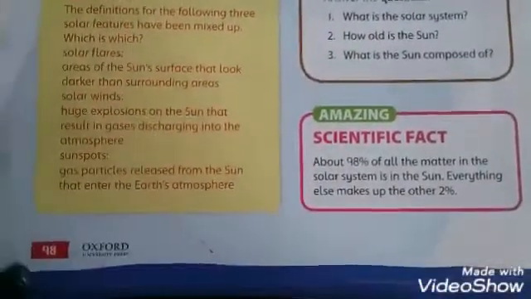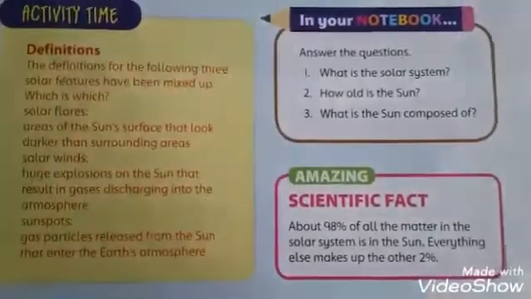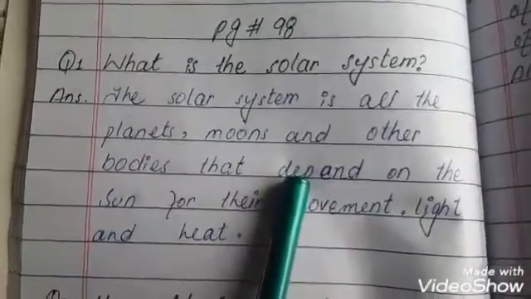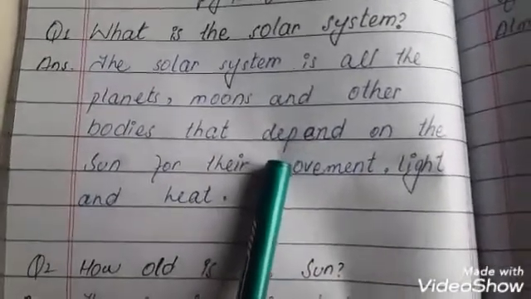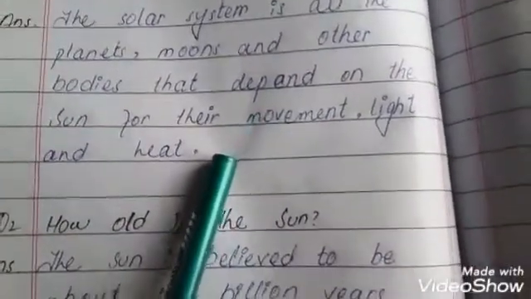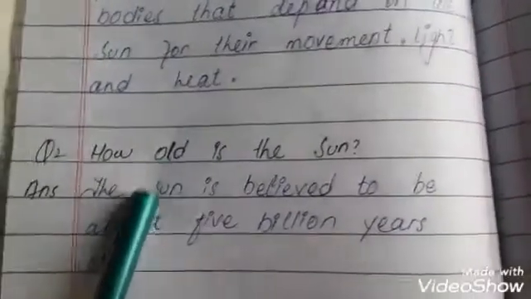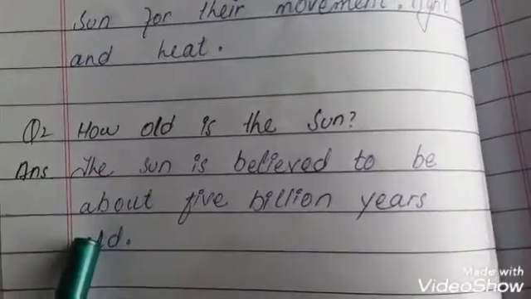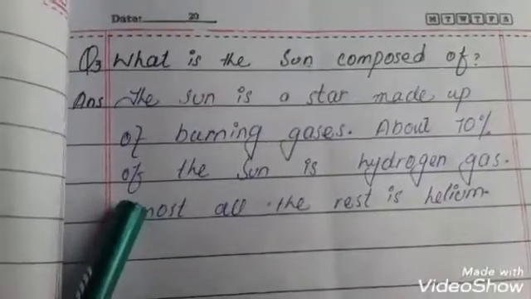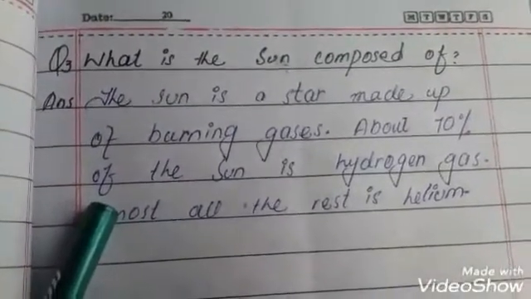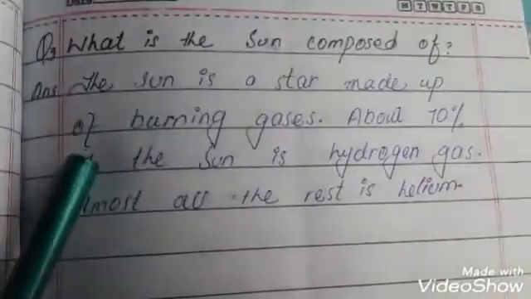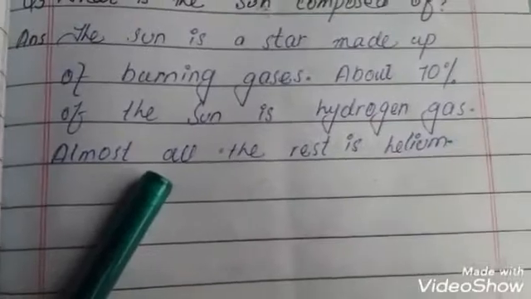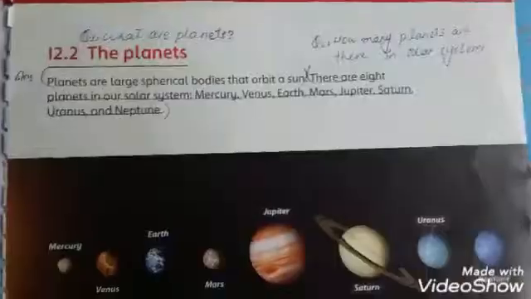Now on page number 98, the questions and answers. Question number 1, what is solar system? The solar system is all the planets, moons and other bodies that depend on the sun for their movement, light and heat. Second question, how old is the sun? The sun is believed to be about 5 billion years old. And third question, what is the sun composed of? The sun is a star made up of burning gases. About 70% of the sun is hydrogen gas. Almost all the rest is helium.